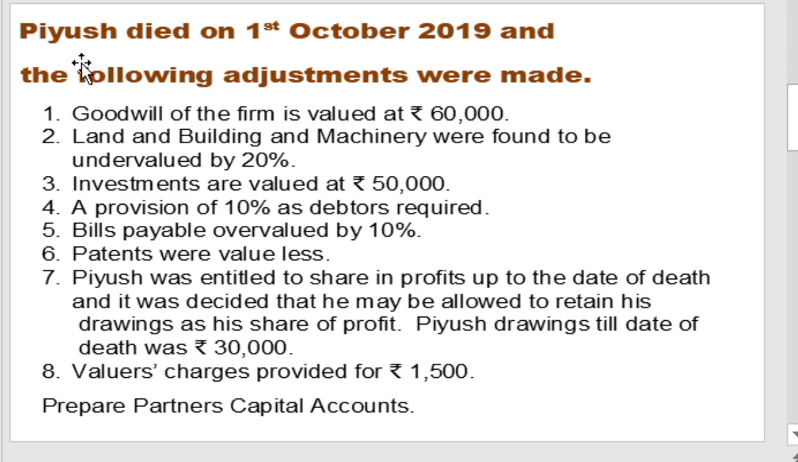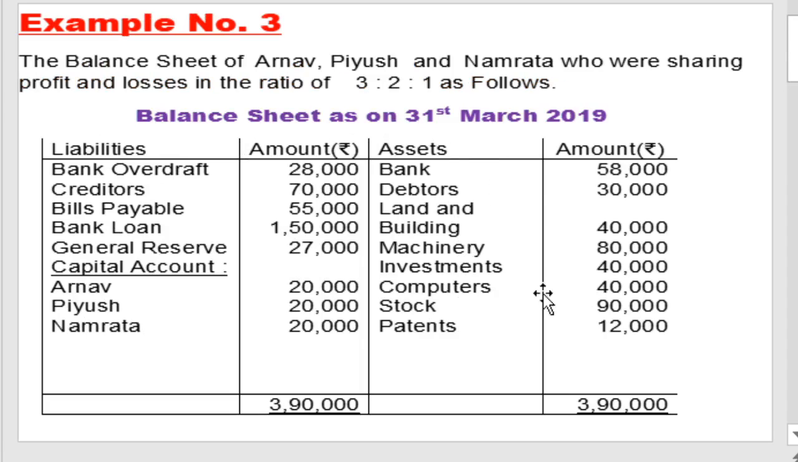Then first adjustment, goodwill of the firm is valued at rupees 60,000. Goodwill is valued of the firm, meaning goodwill is raised. In the old balance sheet, no amount of goodwill is given, so full value of goodwill is raised. Goodwill is an asset of business, so goodwill raised means asset having debit balance, so goodwill account is debited and all partners' capital accounts are credited in their old profit sharing ratio, that is 3:2:1.